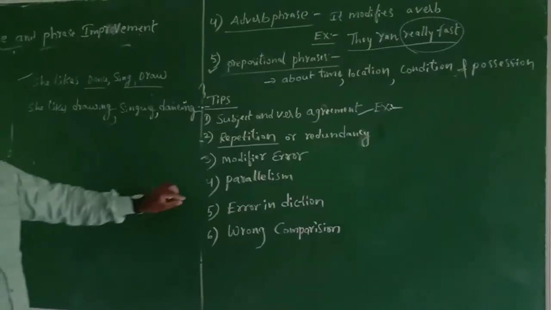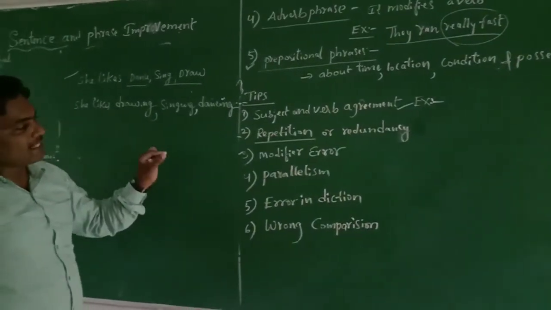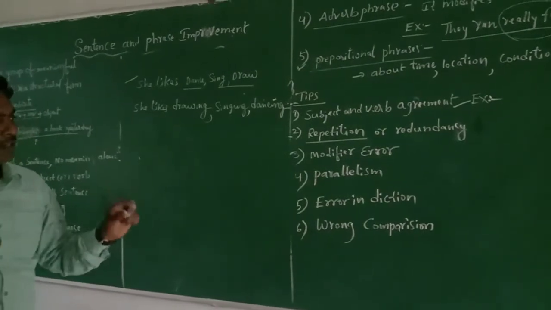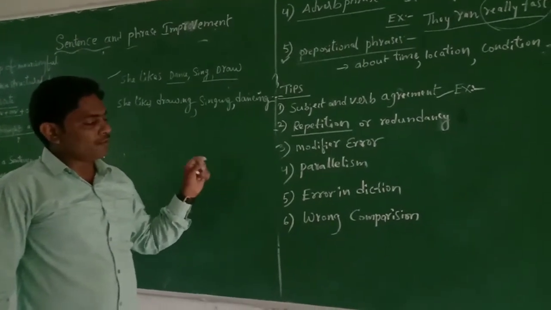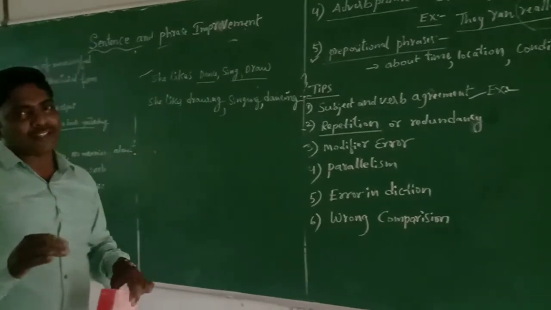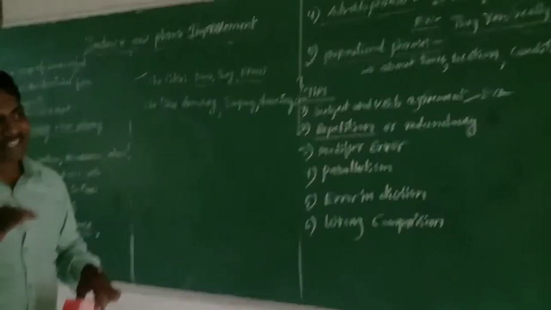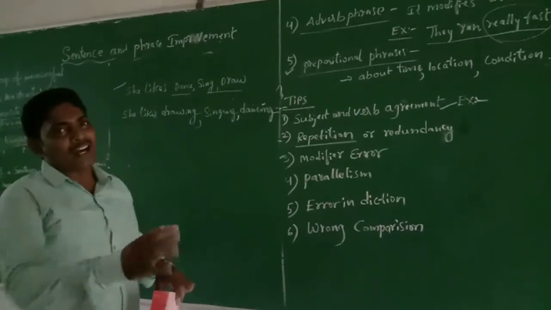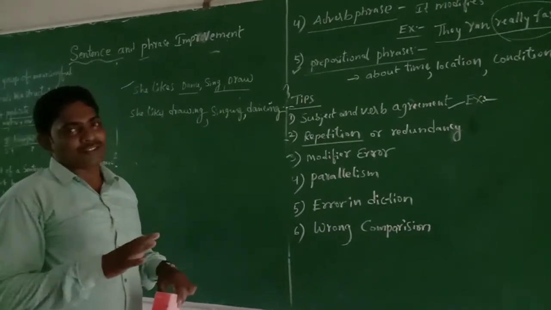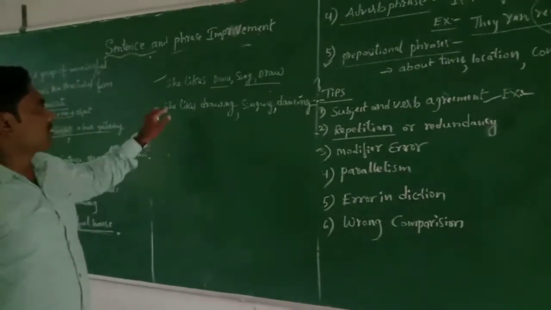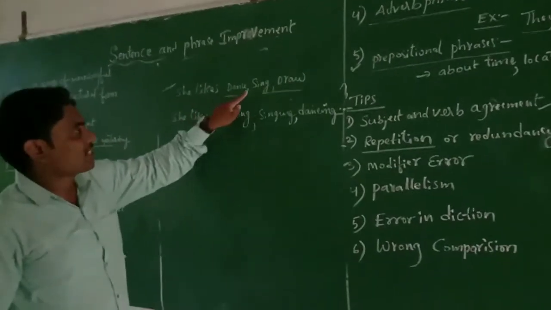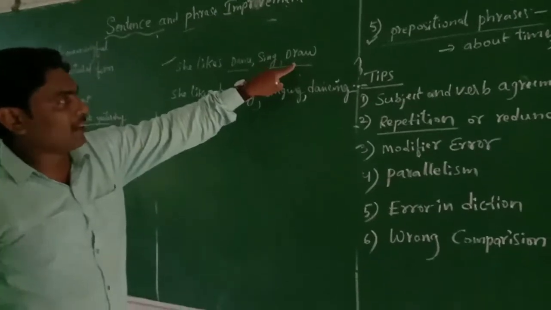The fourth tip in sentence and phrase improvement is called parallelism. What is parallelism? It makes things equal and similar towards each other. You can see an example like this: She likes dance, sing, draw.